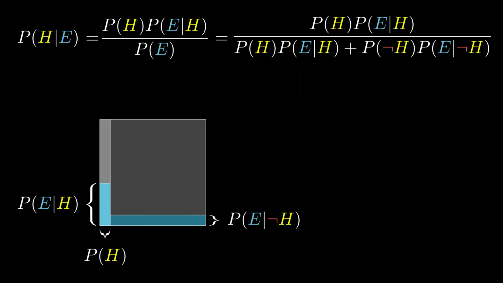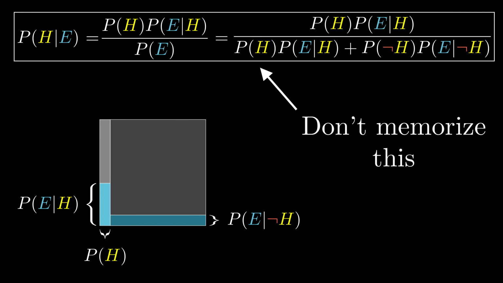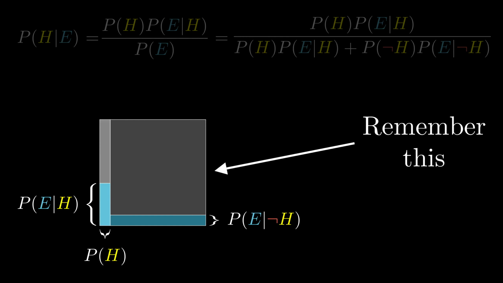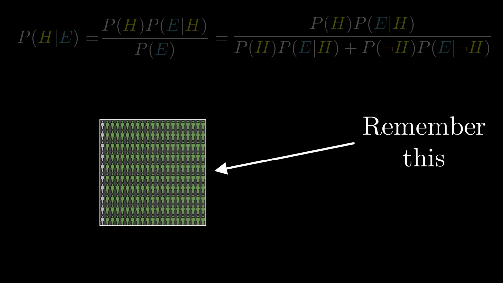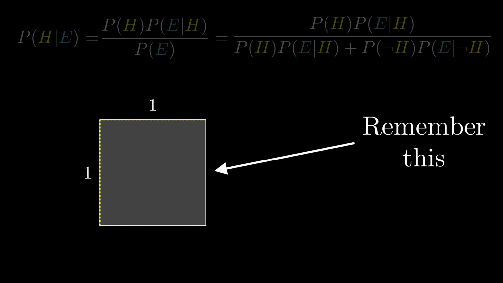However you end up writing it, I actually encourage you not to try memorizing the formula, but to instead draw out this diagram as needed. It's sort of a distilled version of thinking with the representative sample, where we think with areas instead of counts, which is more flexible and easier to sketch on the fly. Rather than bringing to mind some specific number of examples, like 210, think of the space of all possibilities as a 1x1 square. Then, any event occupies some subset of this space, and the probability of that event can be thought about as the area of that subset. So for example, I like to think of the hypothesis as living in the left part of the square with a width of P of H.